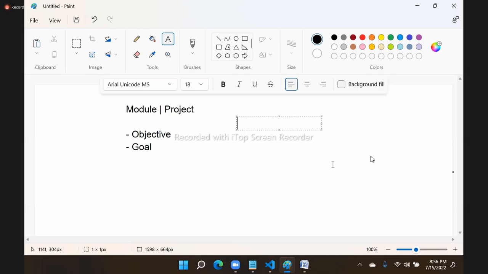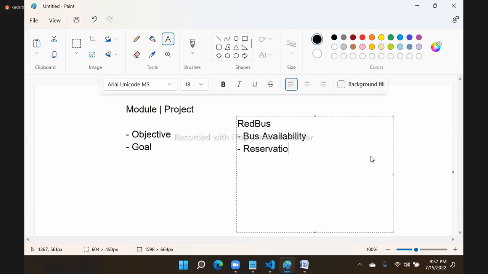For example, we are designing a project for some red bus. So in this red bus application, you have some modules like bus availability. This is a module. We have like reservation. We have like live tracking.